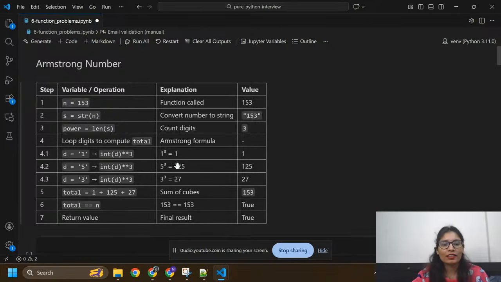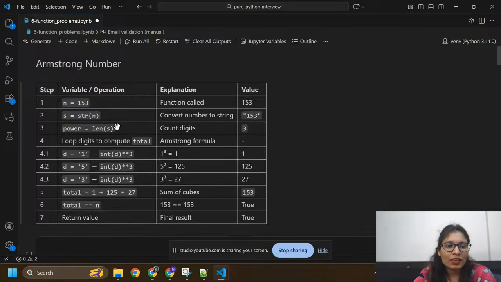Here you can see d equals 1 and 1 to the power 3 is 1. Here d equals 5 and 5 to the power 3 is 125. Here d equals 3 and the cube of 3 is 27. After calculating the sum, it becomes 153. So this is called an Armstrong number. n equals 153 and our output is also 153. So total is the sum after adding the cube of every digit, and total equals n, so this is true and the final result is also true.